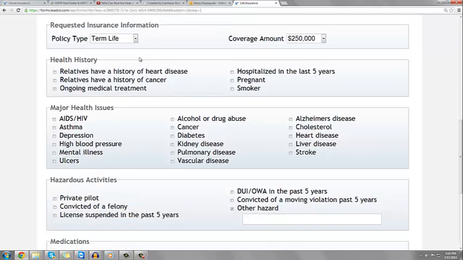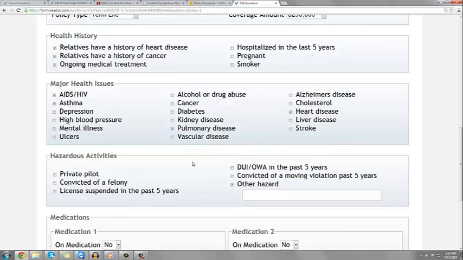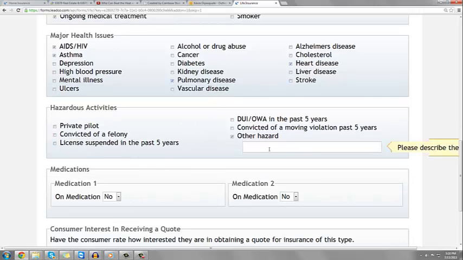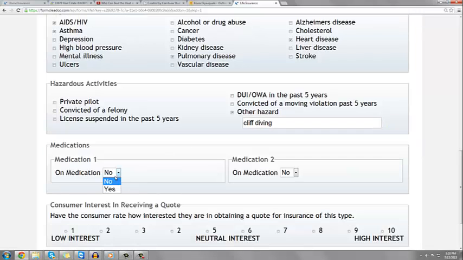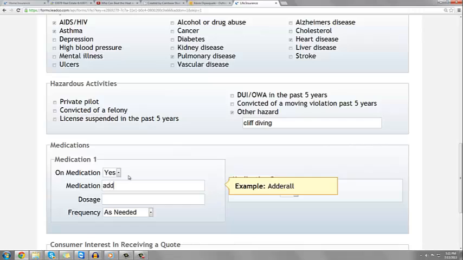When naming off major health issues, health history, and hazardous activities, always make sure you name everything off. If the customer says yes to any of these questions, click the box to the left. If the customer takes part in any hazardous activity that is not on the list, click Other and describe the activity. When asking about the medication, if the customer does not know the spelling, take down their best guess.